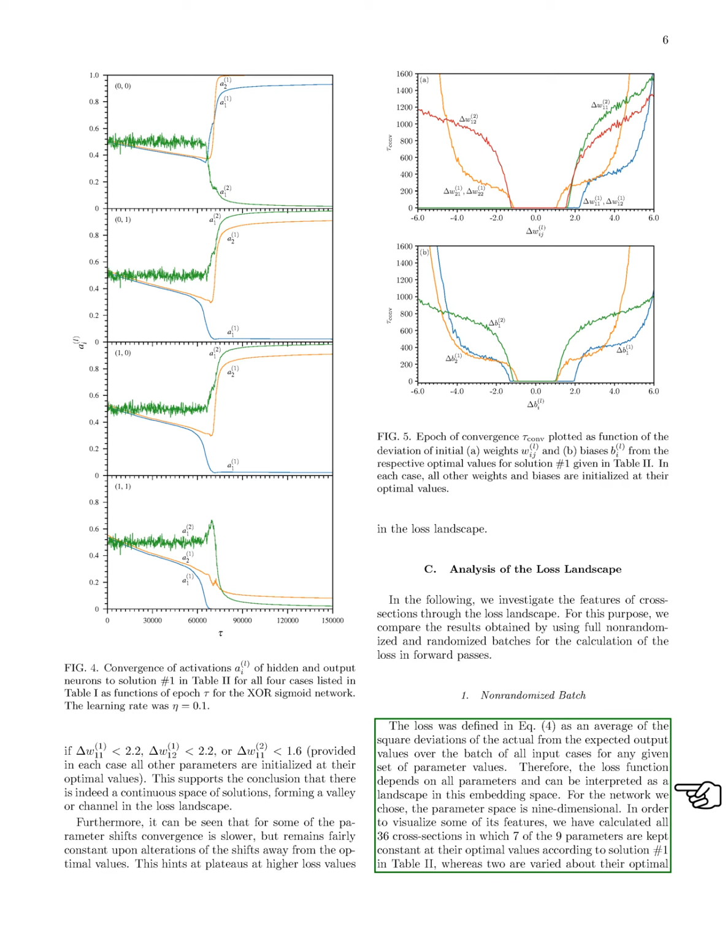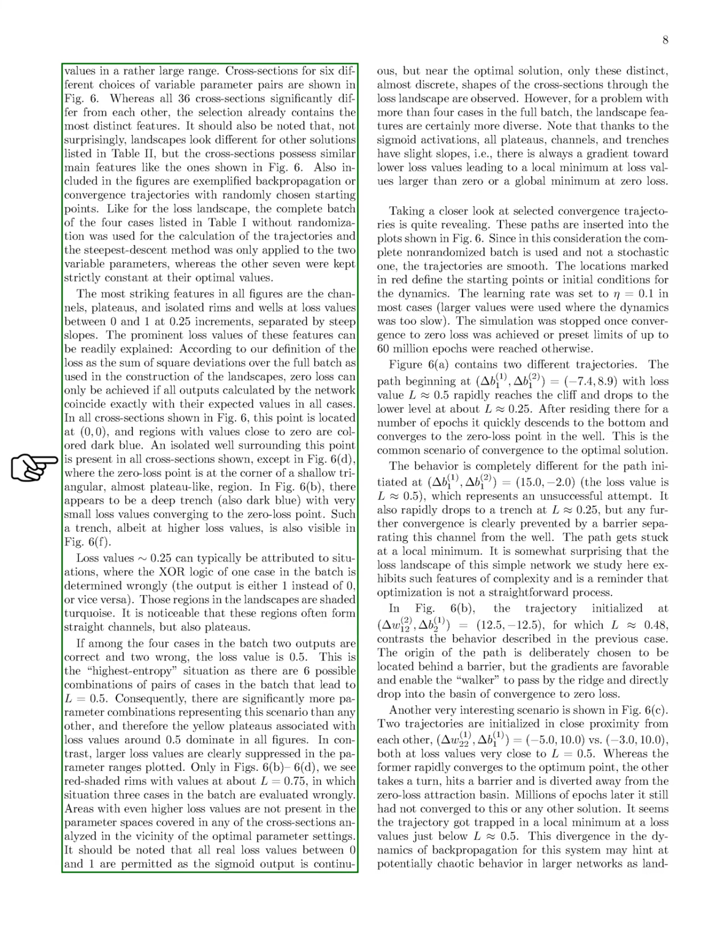This means the loss function is influenced by all parameters and can be visualized as a landscape in a 9-dimensional space. To illustrate this, we calculated 36 cross-sections where 7 of the 9 parameters are held constant at their optimal values, while 2 are varied over a wide range. We present cross-sections for 6 different pairs of variable parameters. All 36 cross-sections show significant differences, but the selected ones highlight the most distinct features. It's important to note that while the landscapes differ for other solutions, they share similar main characteristics.